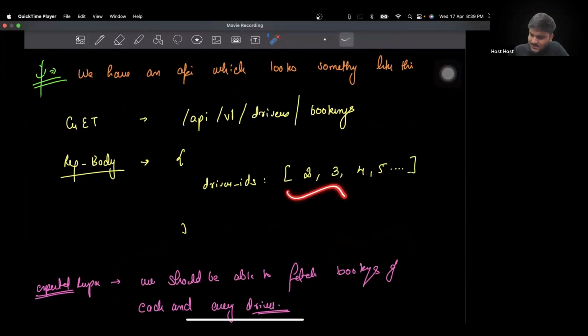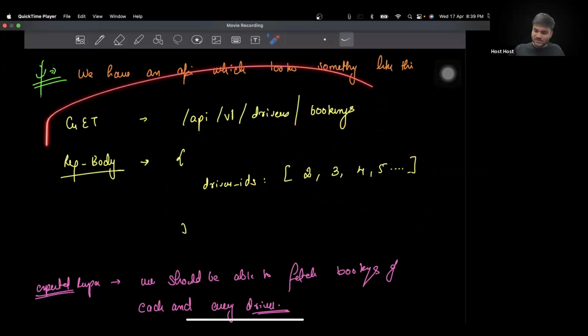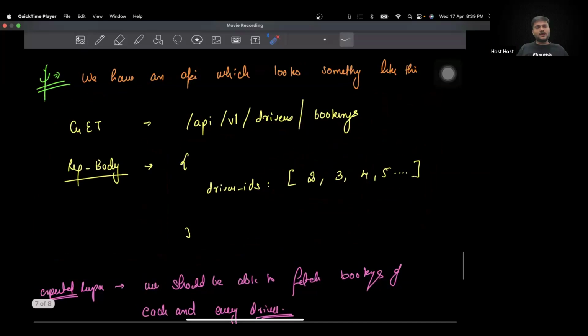Because we have to pass an array of IDs. We cannot use URL params. We cannot use query params to pass an array-like structure, right? So generally, if you want to pass an array-like structure, you need this request body type of structure. So that's why this is the signature. But you don't have to care about whether the signature could have been better or not.